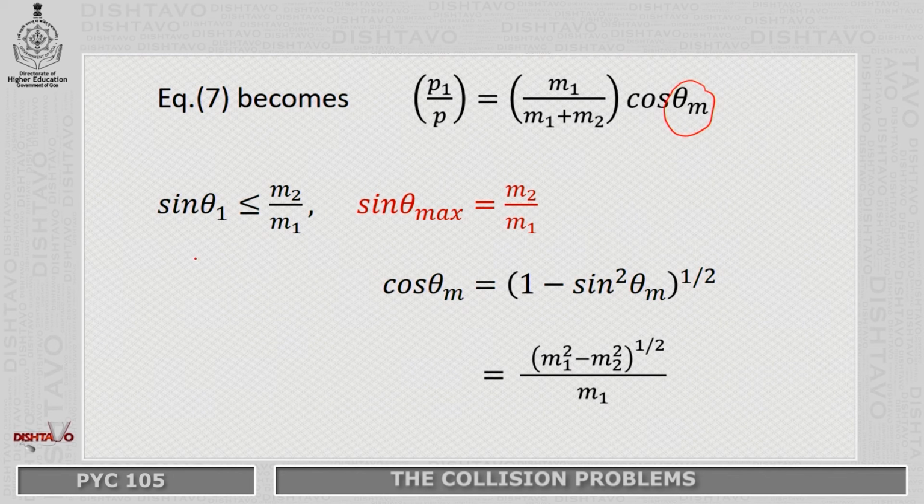At the maximum angle, the second part of this becomes 0, and we have P1 upon P2 equal to m1 upon m1 plus m2 cos theta m, and cos theta m gives you the maximum angle of scattering of the incident particle.